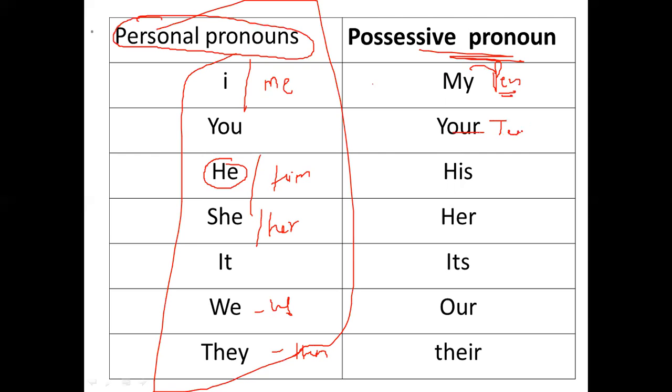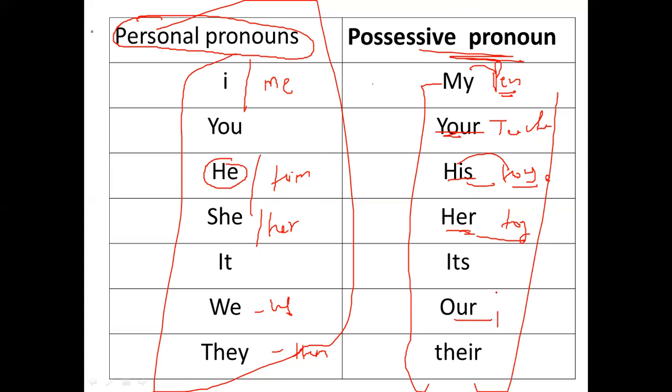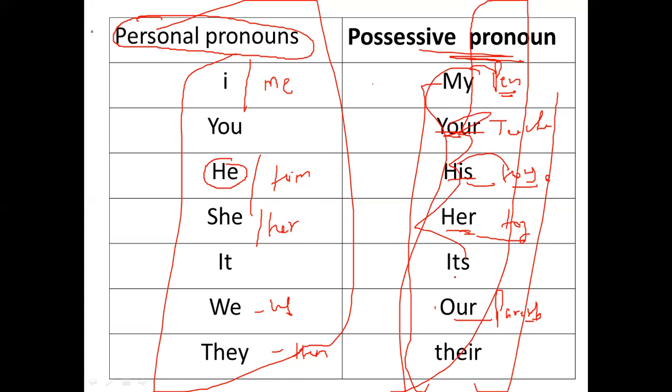Your teacher. Whose teacher? Your teacher. His house. Whose house? His house. Her toy. Whose toy? Her toy, right? So all these are possessive pronouns, like our parents. All these words show possession, right? So in the exam, please do not get confused, because in the exam you will have one question from personal pronoun and one question from possessive pronoun, right?